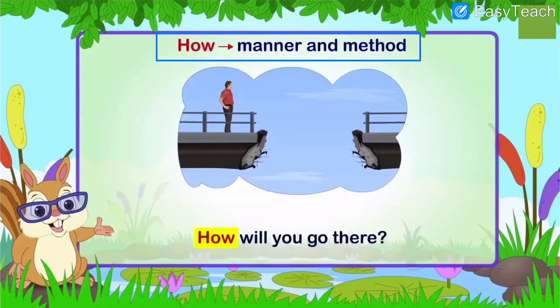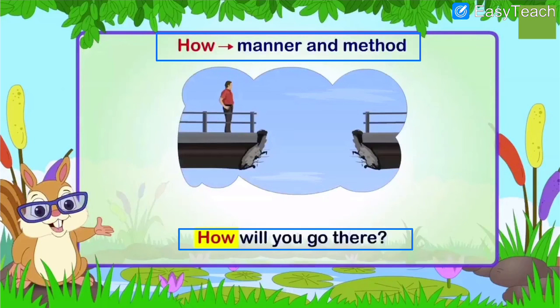The example given is, how will you go there? See here, the bridge is broken. The man is standing over here. In between there is water. So how will you go there, or how will you get there? That is the question. It means in which manner, what method will you use to reach the other side of the bridge when it is broken?